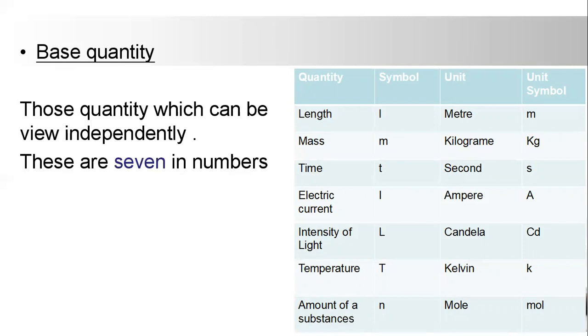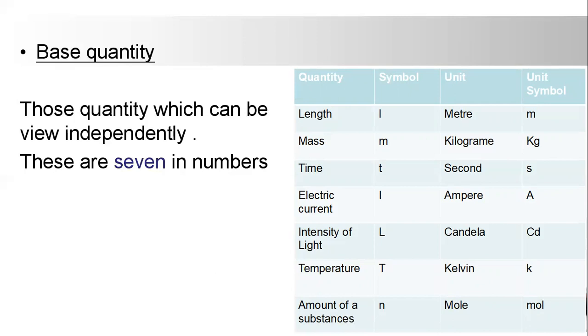So physical quantities are measurable quantities, divided into two categories: base quantity and derived quantity. Base quantities are those quantities which can be viewed independently, which do not depend on any other quantity. Base quantities are independent quantities. These are 7 in number. You should memorize this table. You should memorize the unit symbol, the unit, and the symbolic representation of each quantity. All should be memorized.